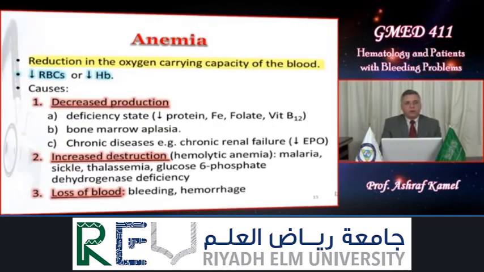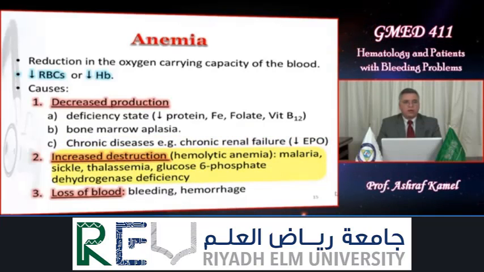Anemia. Anemia is a reduction in the oxygen carrying capacity of the blood. It has two manifestations: either decreased number of red blood cells or decreased amount of hemoglobin, or both. The causes are, first, decreased production, and this can occur with deficiency states, like deficiency of raw material needed for the synthesis of the red cells, like proteins, iron, folic acid, and vitamin B12, bone marrow inhibition or bone marrow aplasia, and chronic diseases like chronic renal failure, in which there is low amount of erythropoietin.